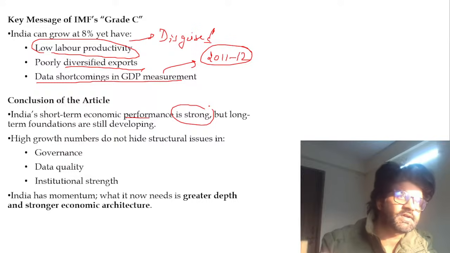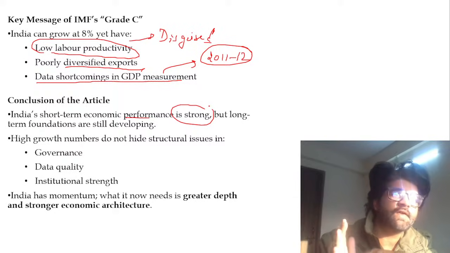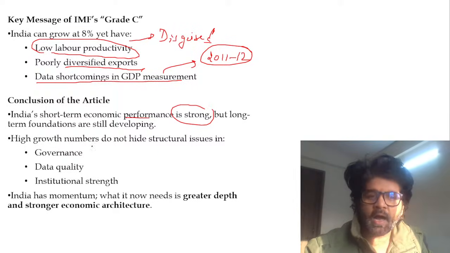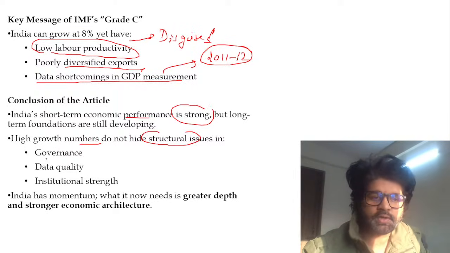Our export sector is still not diversified. Our data is still outdated. We still do not have data for so many different sectors. We are still employing people in those sectors which are not giving us enough returns. So we have to focus on all these areas. High growth numbers do not hide structural issues in governance, data quality, institutional strength.